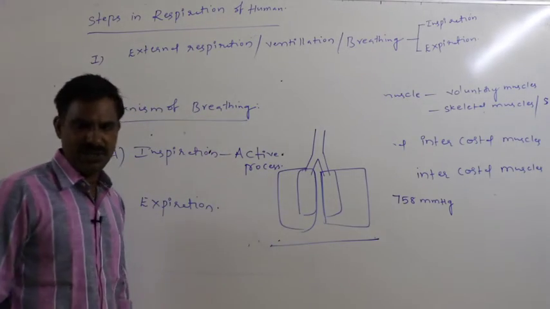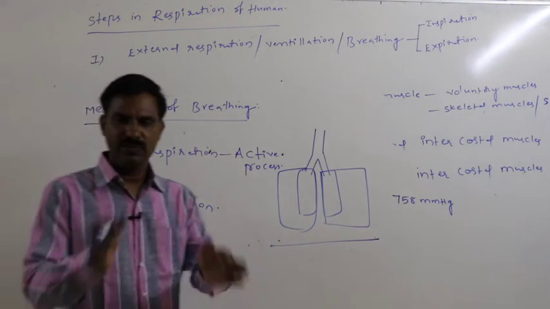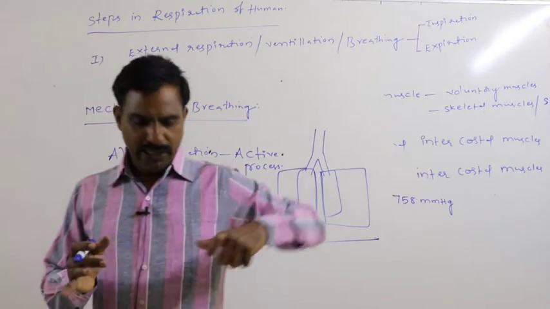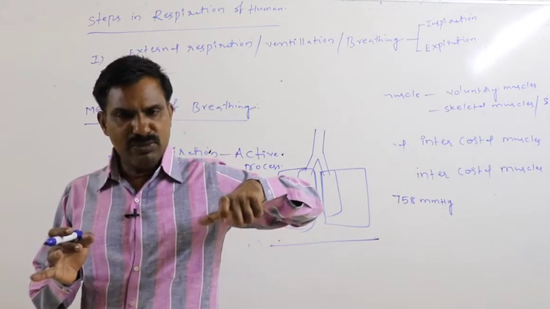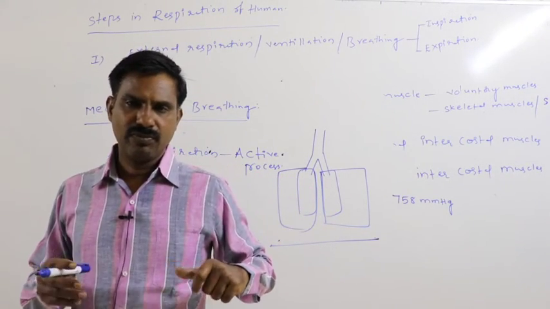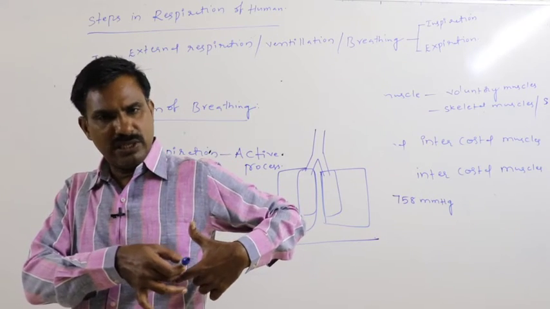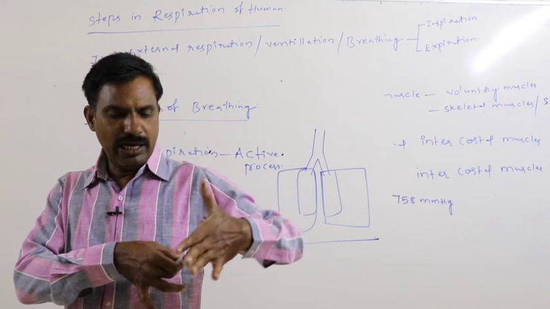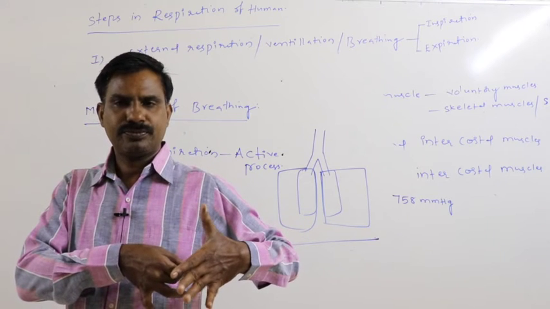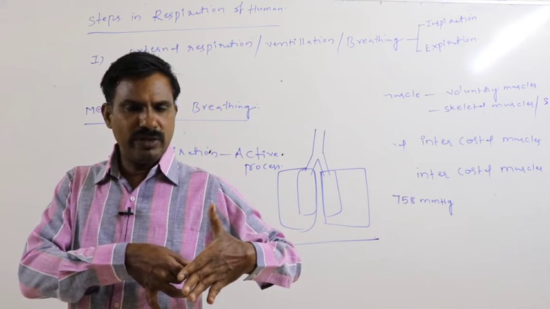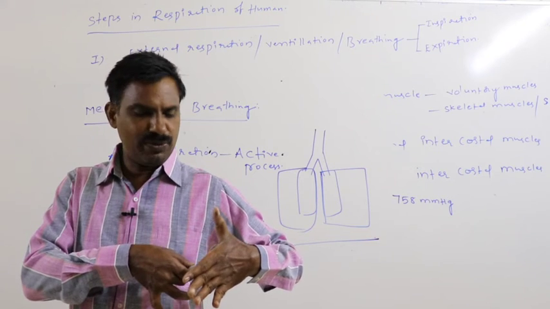Definitely in inspiration, once again I want to repeat it, external intercostal muscles are contracted. External intercostal muscles are present on the outside of the rib and attach to the inner surface of the body wall also.